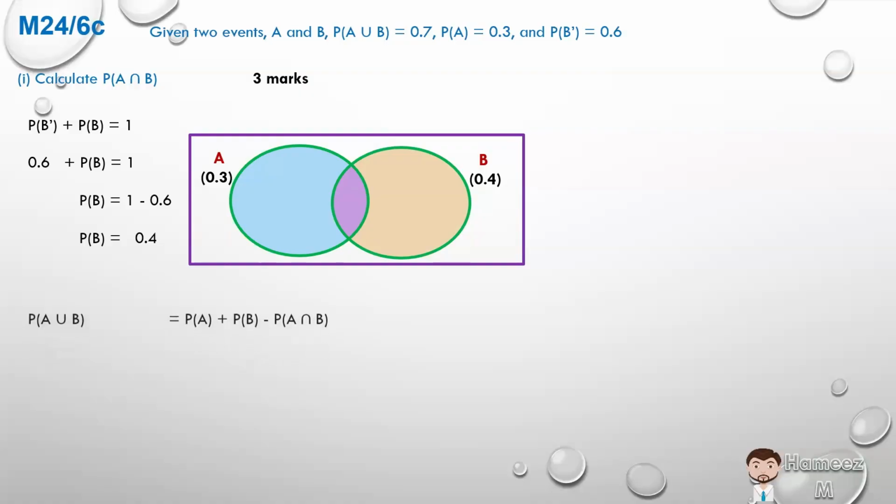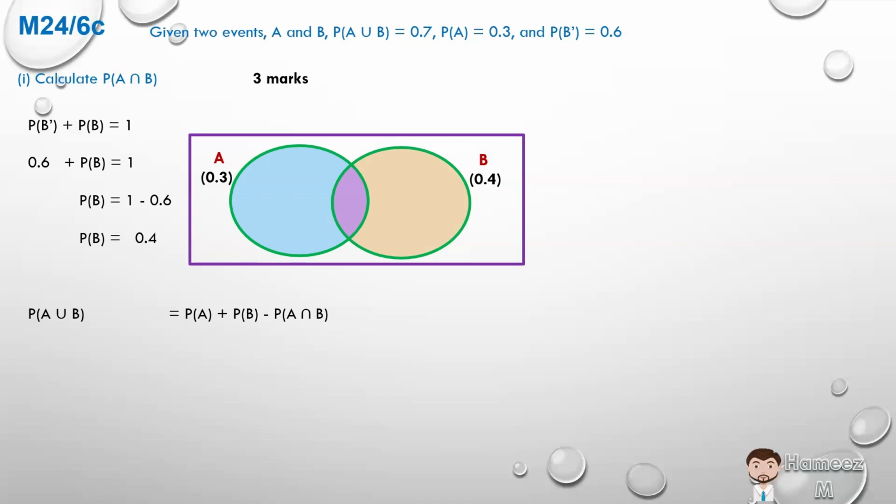As such, the probability of A union B is the probability of A, 2 colors, plus the probability of B, 2 colors, that's 4 colors, which means we have an extra purple, an extra intersection area, so we have to minus that. Now, what do we want to find? Look at part 1.